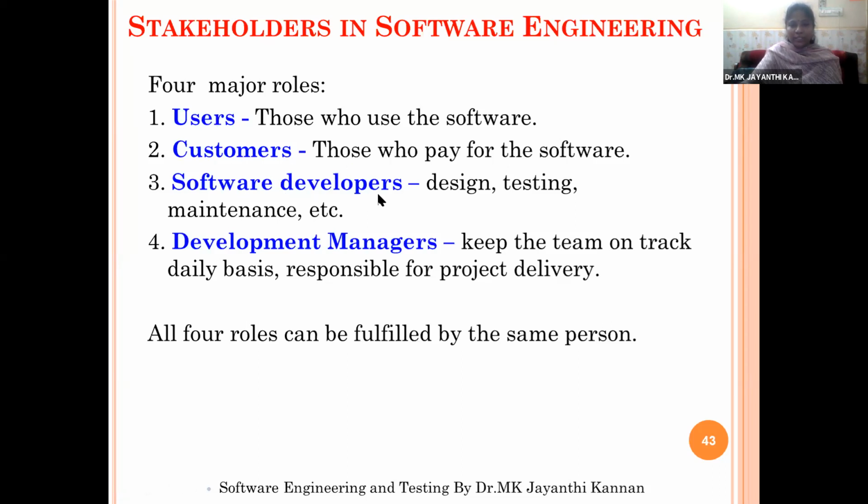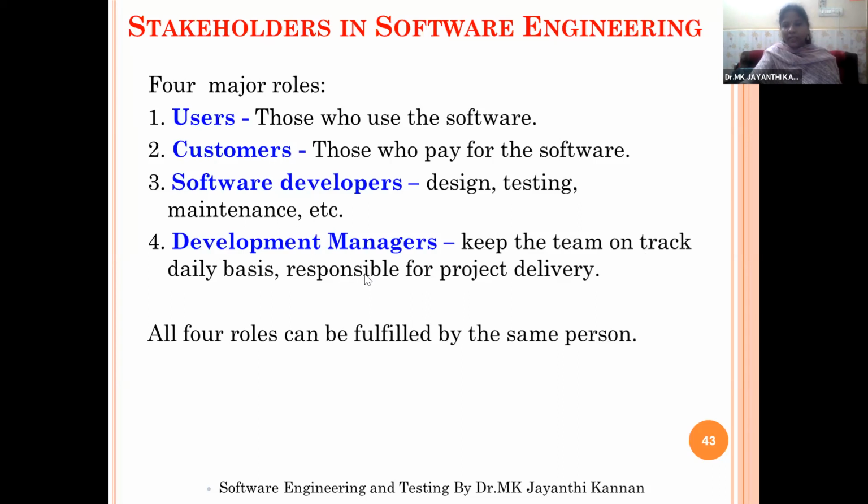Software developers means the programmer, manager, project head, all those people who are involved in the project development team, who perform the design, testing, and maintenance activities. They are all called software developers. And development managers keep the team on track on a daily basis and are responsible for project delivery. Whenever we are creating any project, we form a team.